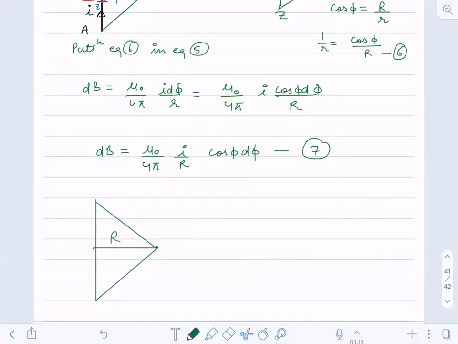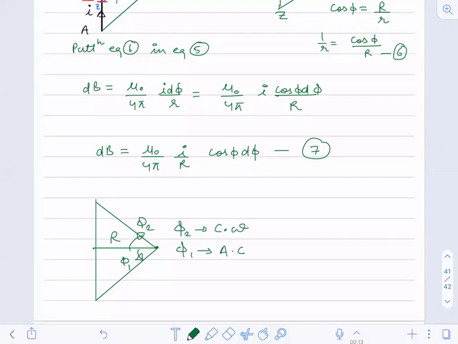Now phi 1 is measured like this, and phi 2 is measured like this. Is phi 1 clockwise or phi 2 clockwise? If you see, phi 2 is clockwise and phi 1 is anti-clockwise.